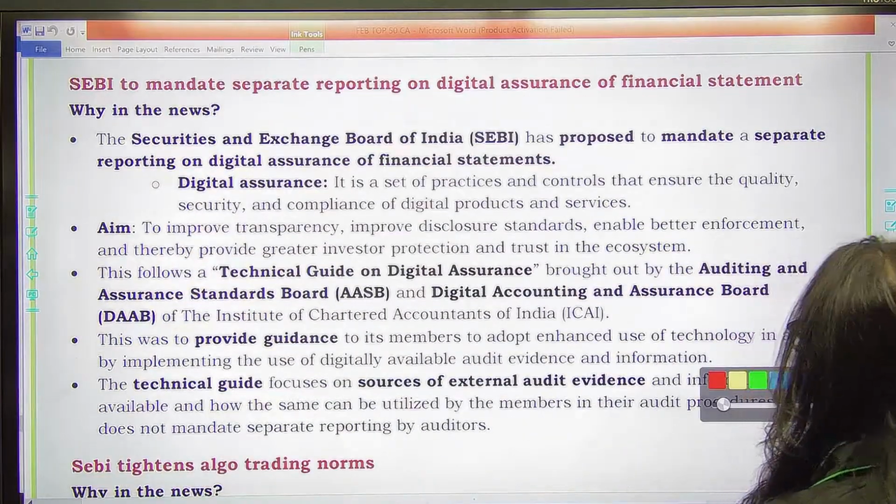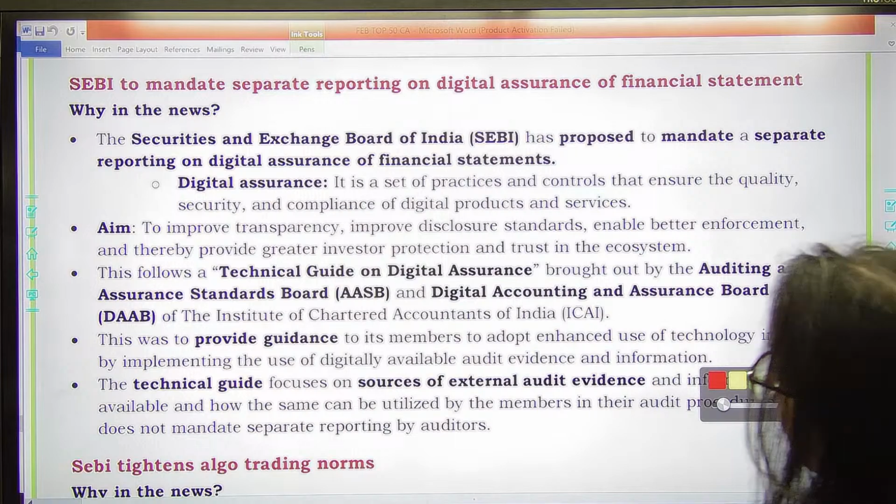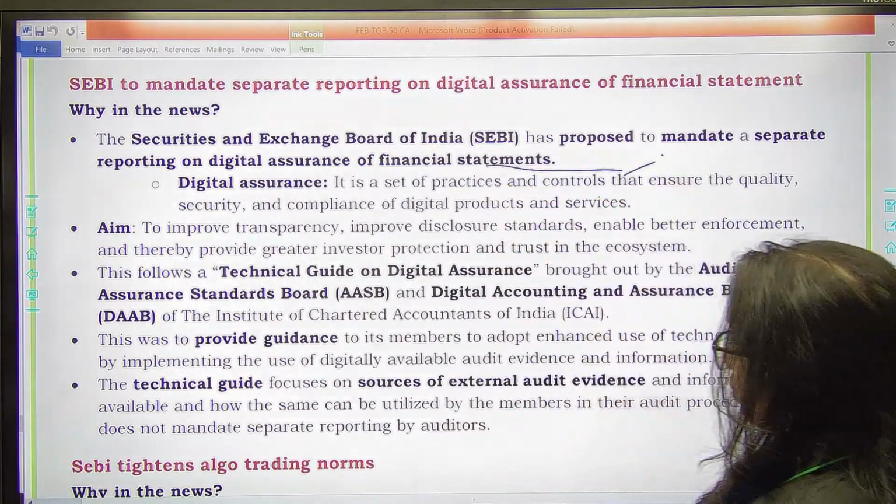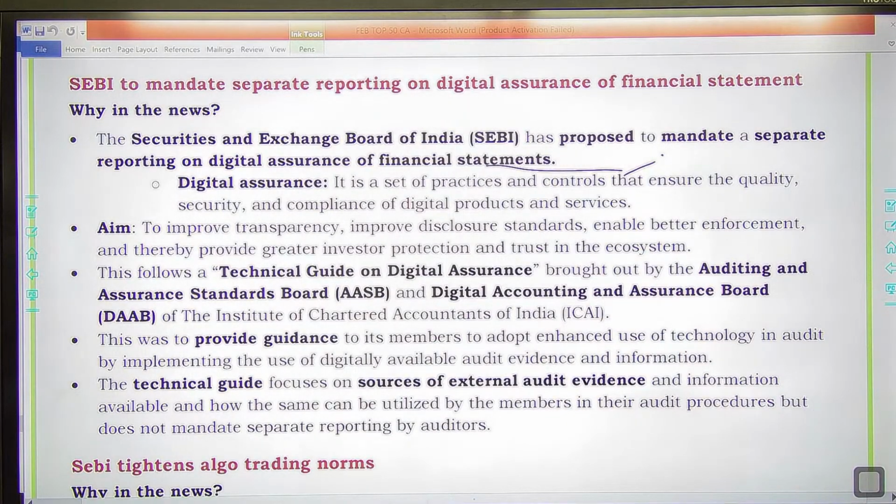Next is SEBI has proposed to mandate a separate reporting on digital assurance of financial statements. So, to provide transparency and improve disclosure standards, enable better enforcement, and thereby provide greater investor protection, SEBI has proposed to mandate a separate reporting on digital assurance of financial statements.